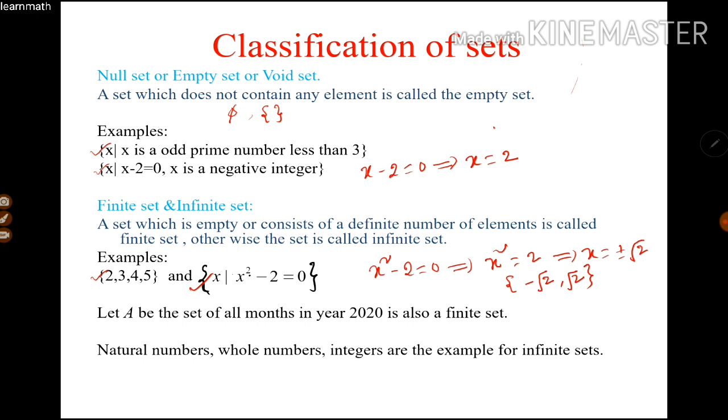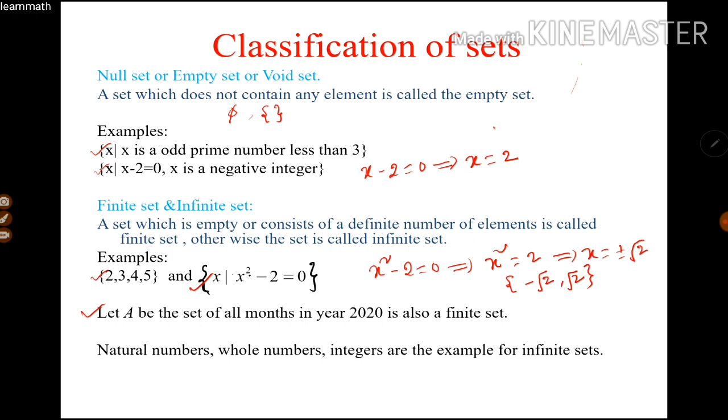Next, come to another one. Let A be the set of all months in the year 2020. It is also a finite set, because we know that in 2020 we have 12 months, which is countable. We can count all the months in the year. So the set A is also a finite set.